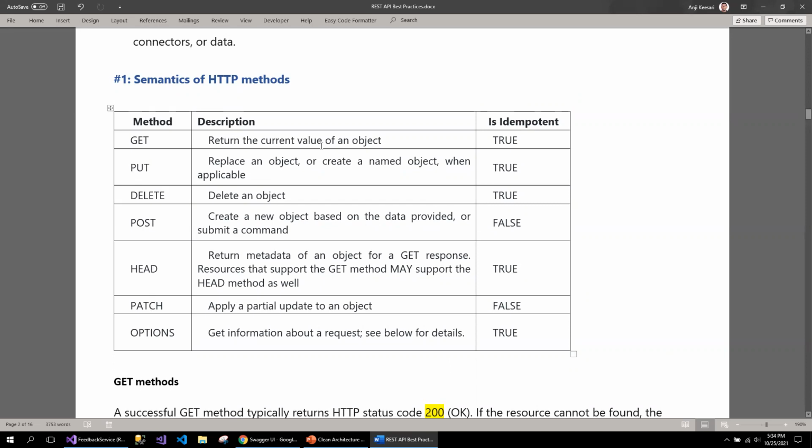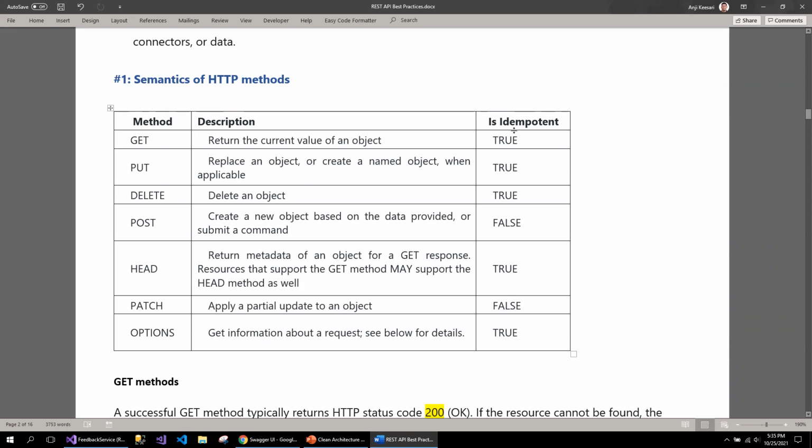Get returns the current value of an object. Put is used for modifying an object. Post is for creating an object. Head is for returning the metadata of an object for a get response, for example. Patch applies a partial update to an object. Options gets the information about the request. You can look at the wiki for more detailed information.